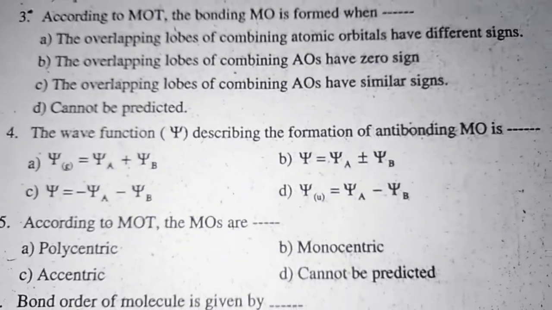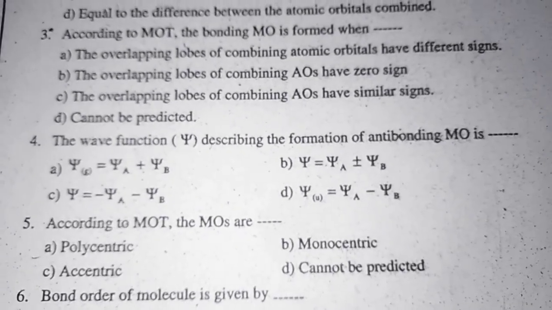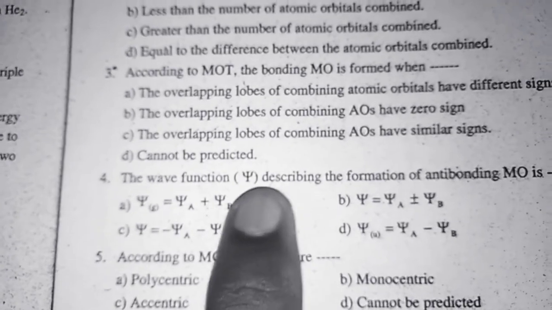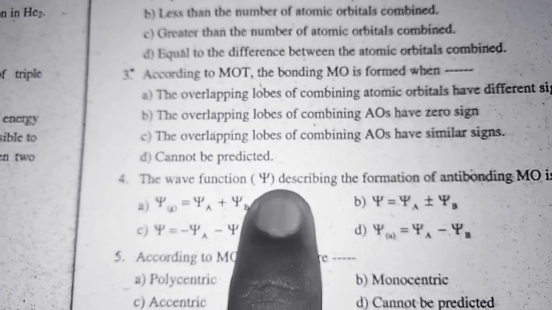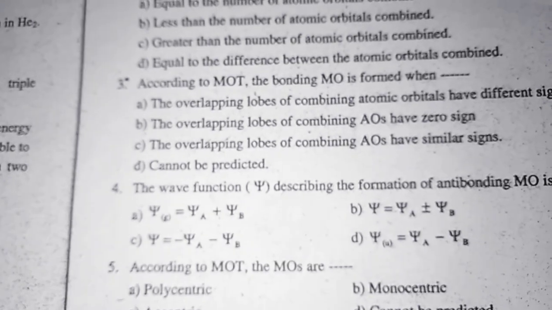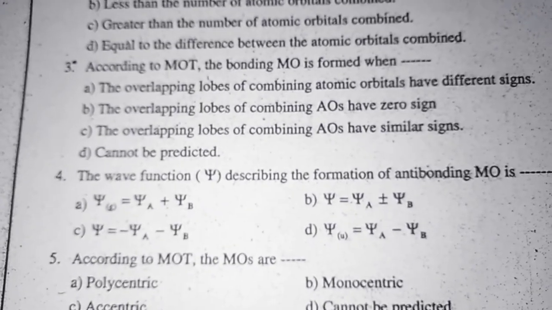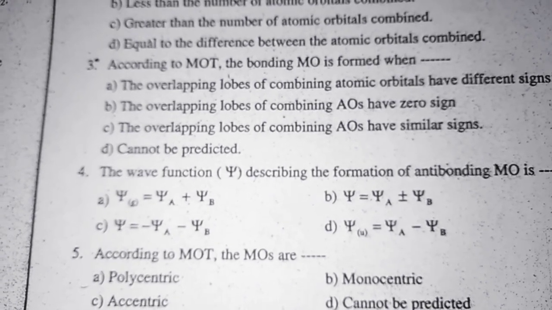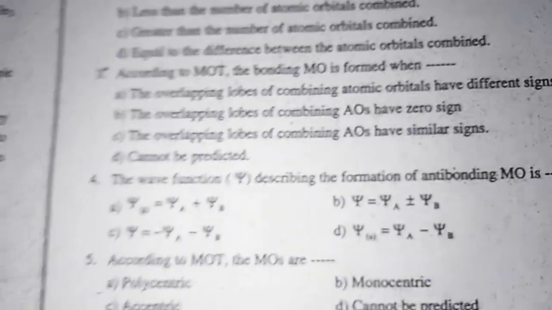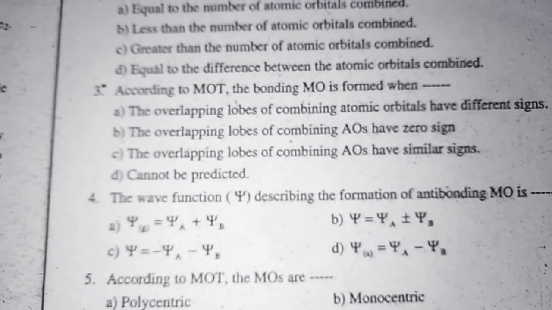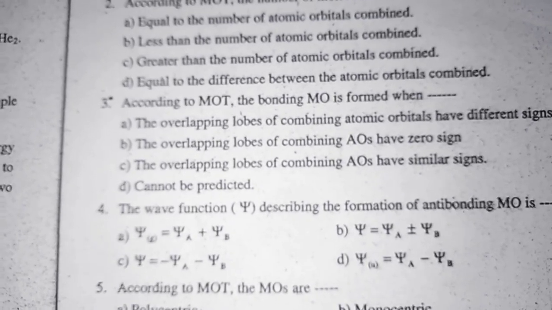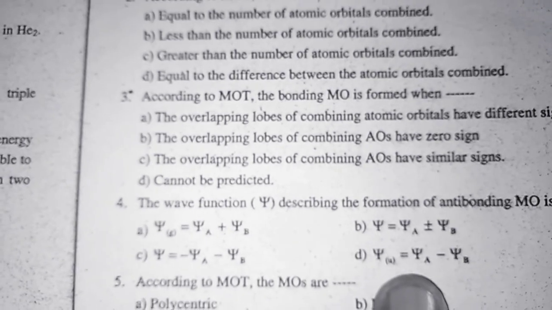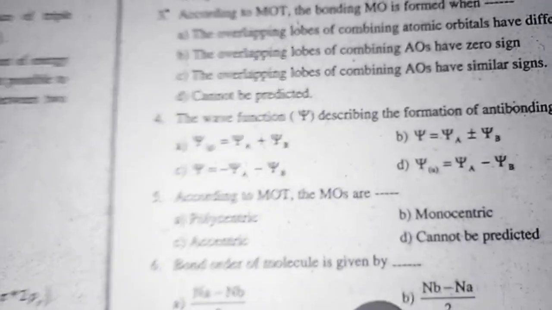The fourth is the wave function describing the formation of anti-bonding molecular orbitals, and here we can see this is the symbol of psi, and we know for the anti-bonding molecular orbitals the subtraction takes place. That's why here psi AB is equal to psi A minus psi B. This is the correct option D. The next is the fifth MCQ.